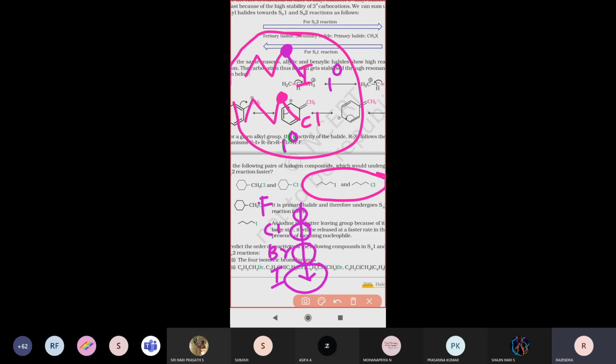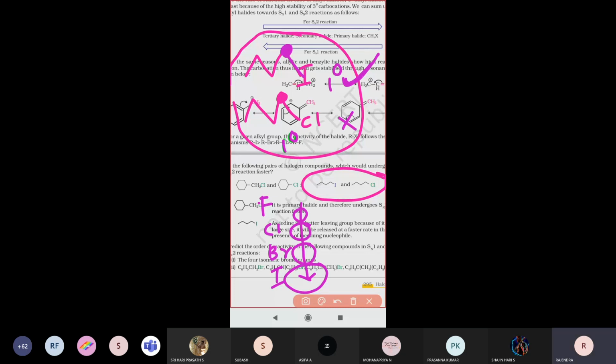So as size increases, the nucleophile will be released very fast. That means what happens to the attractive force? Lesser attractive force is present there. That's why the nucleophile will leave very fast. Therefore, in these two compounds, which one will release the nucleophile fastest? Iodine. The first one, here iodine will undergo SN2 reaction very fast compared to the compound with the chlorine atom attached.